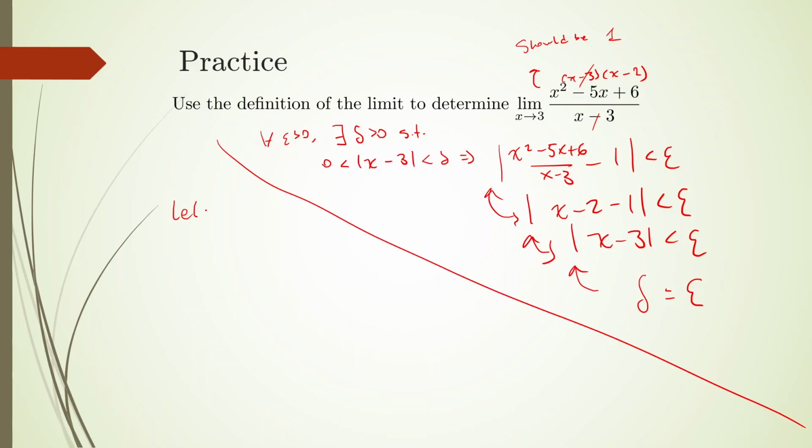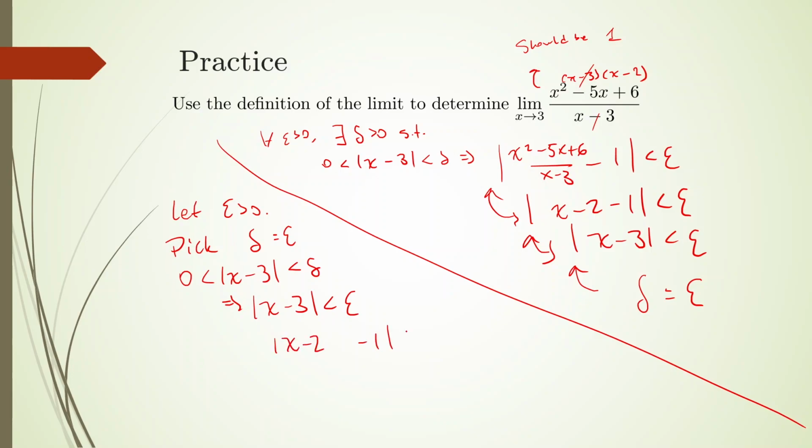So now we're going to do the actual proof. We're going to let epsilon be bigger than 0. We're going to pick delta to be equal to epsilon. This is going to imply that the absolute value of x minus 3 is smaller than epsilon, and the absolute value of x minus 2 minus 1 is smaller than epsilon.